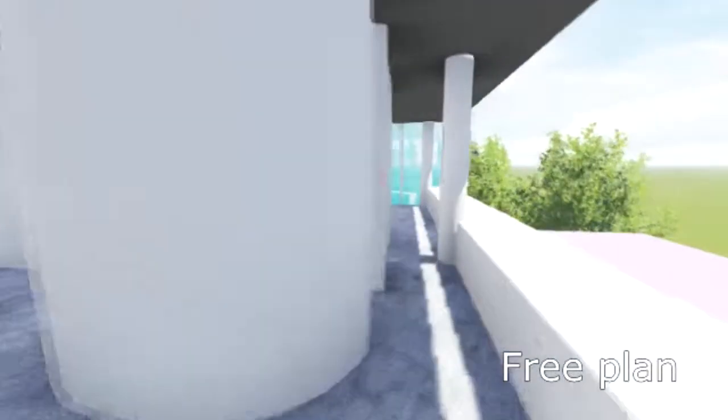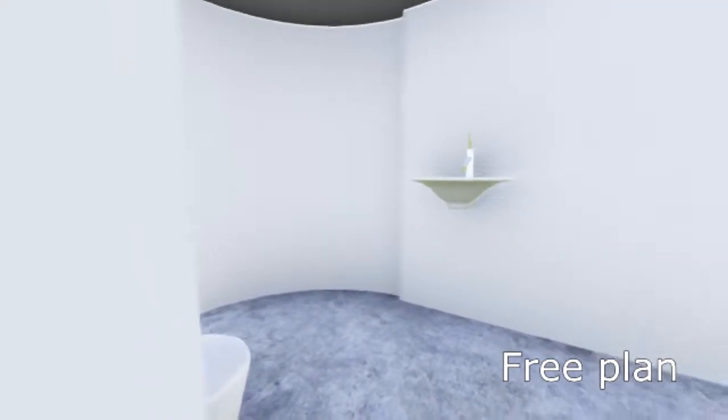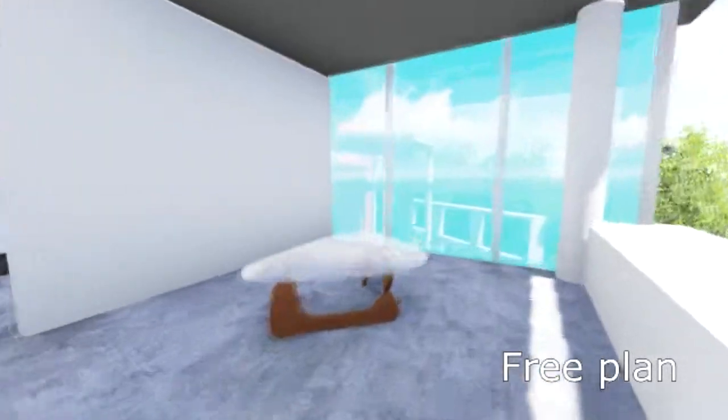The free plan design also helps remarkably in the circulation of the bedrooms and bathroom, where they are designed curved, improving articulation and ventilation.